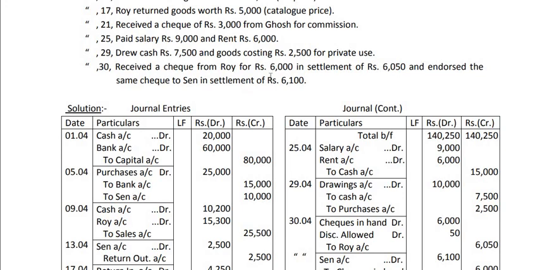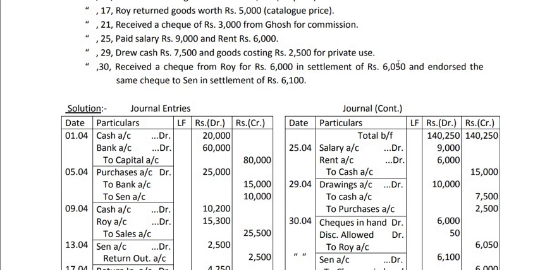For check received, it is sure that the check is not deposited into bank, because we are going to endorse it. So we cannot debit bank account here. We have to debit checks in hand account.